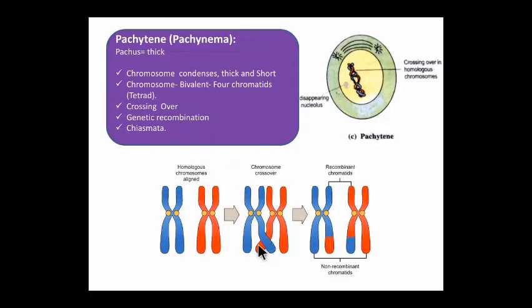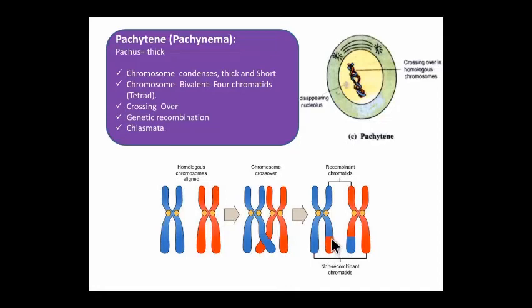So crossing over takes place. The point of attachment of two chromatids is called chiasma. So chiasmata formation is a characteristic feature of pachytene. Now in the next phase, that is diplotene, the chiasmata get resolved and exchange of chromatid takes place.